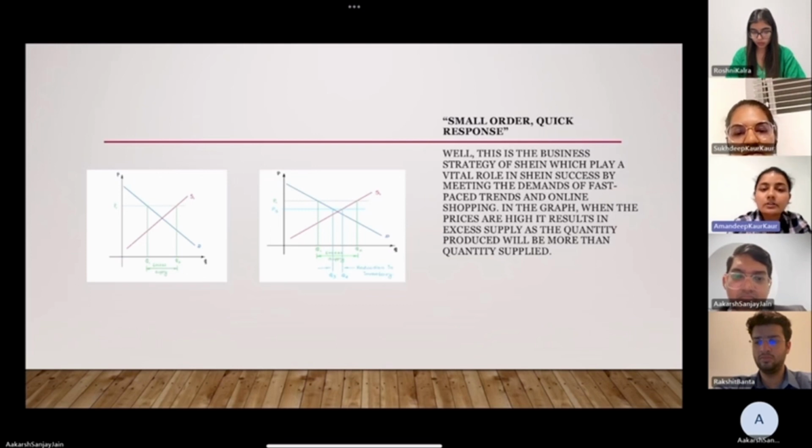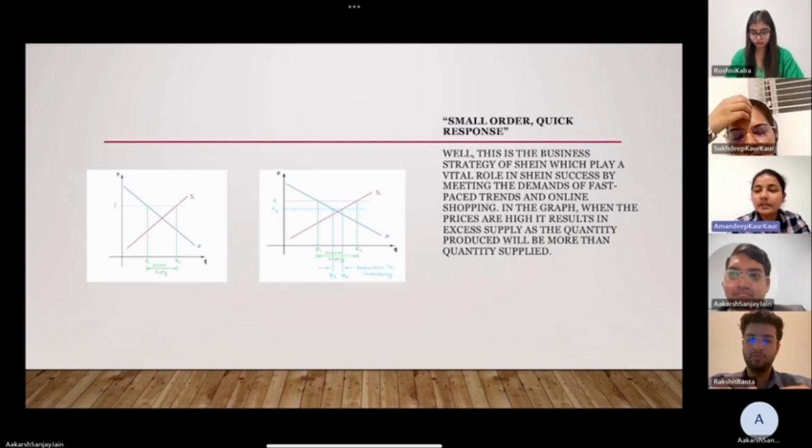Thank you. My name is Amandeep Kaur, and here I would like to talk about my part, small order quick response. Actually, it is a business strategy that focuses on providing a wide range of fashionable items at a reasonable price, and the items are also very stylish for the customer. This is the only strategy which helps the success of Shein.